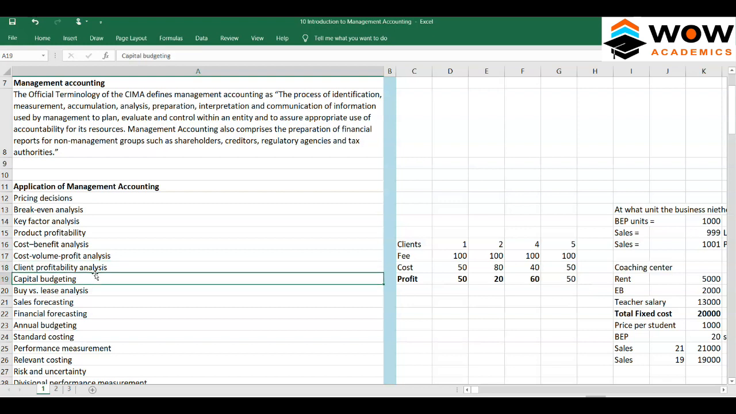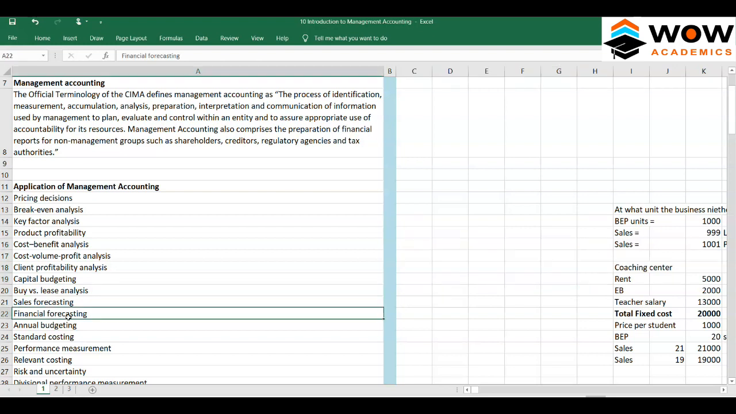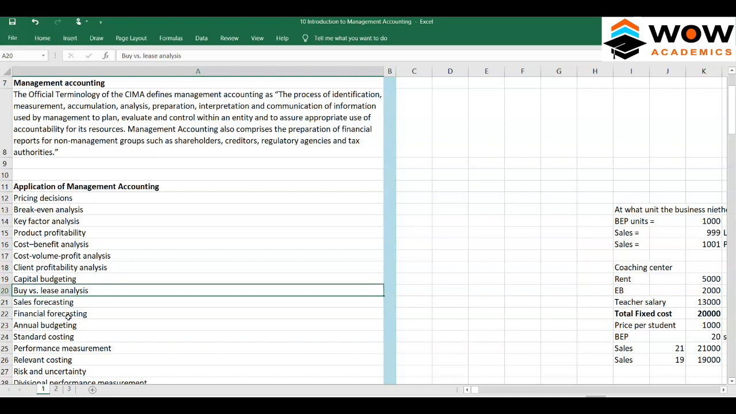So we have capital budgeting, which I think we'll see later. Also buy and lease decisions are helped by management accountants, for example, whether a machine should be bought or leased. They also help in sales forecasting. The sales department will give the data about what the sales would be, and management accountants will try to forecast how it could be in the future.